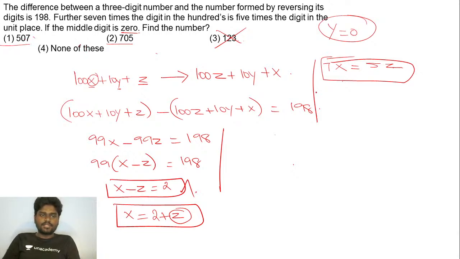If you take the first option, you have the value of x to be 5 and z to be 7. If you try to substitute it in this condition, 7 times x, 7 into 5 is 35, and 5 into 7 is 35, perfectly balanced. Right. Fine. But what you can do here, if you try to rule out this, come on, just do this, guys.